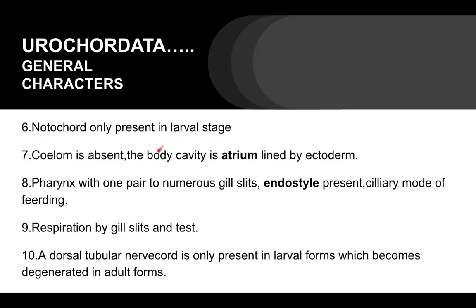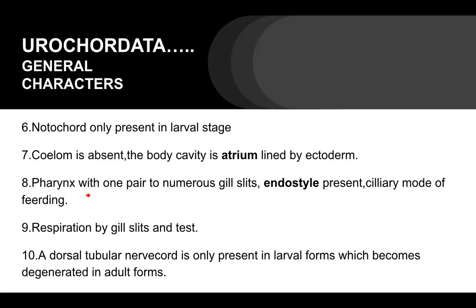Now come to the coelom. We all know that coelom is a true body cavity, starting from the higher invertebrates and in the vertebrates. But here the coelom is absent, and instead there is a body cavity known as the atrium, that is lined by the ectoderm. There is a difference between the coelomic cavity and the atrial cavity: the atrium is lined by the ectoderm, but the coelom is lined by the mesoderm. We all know, and we must know.